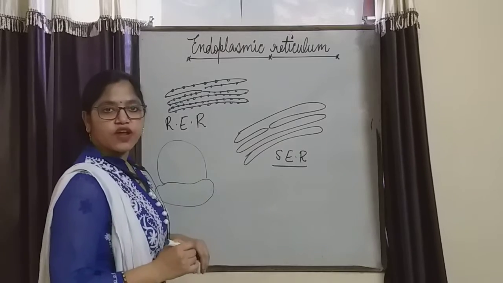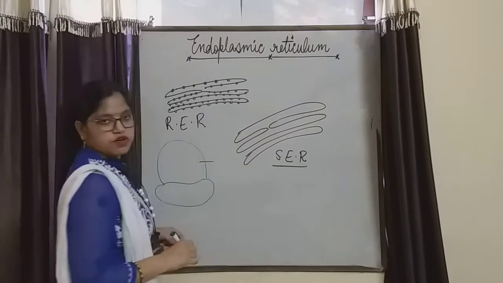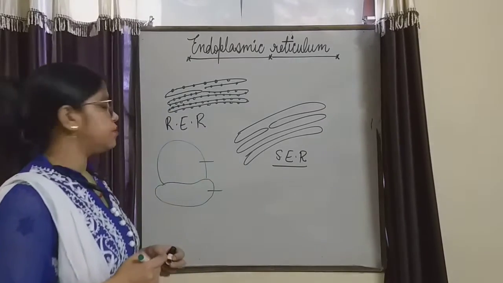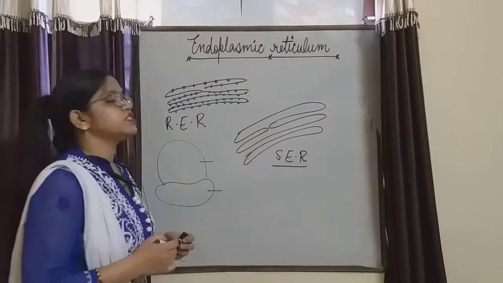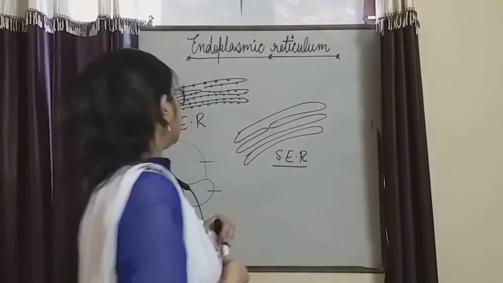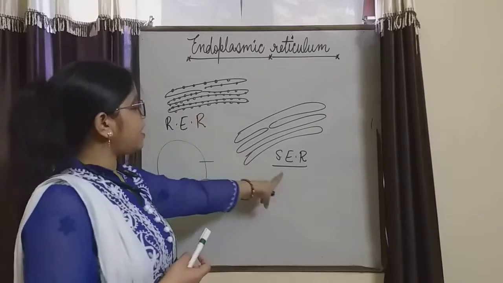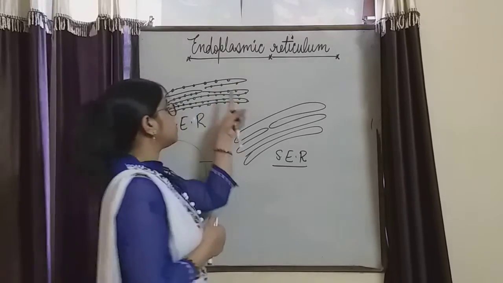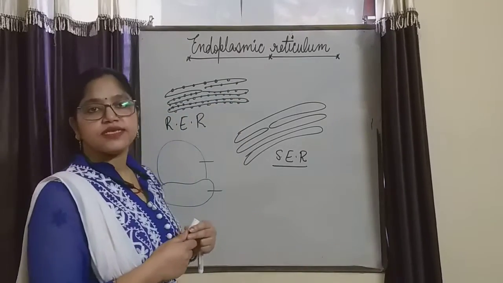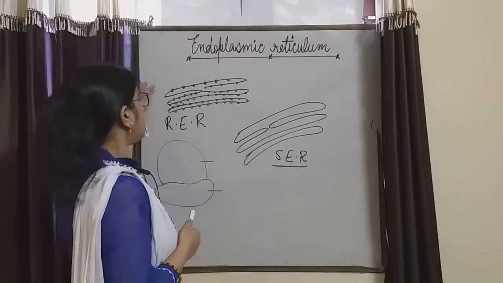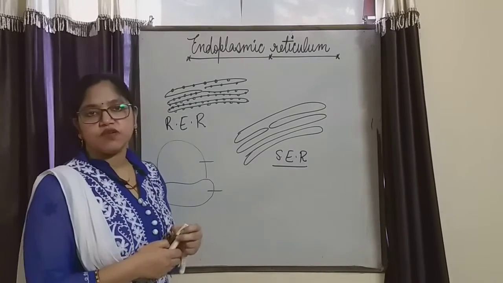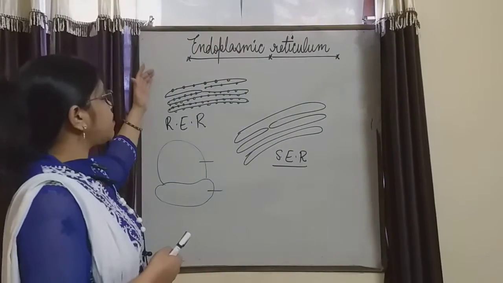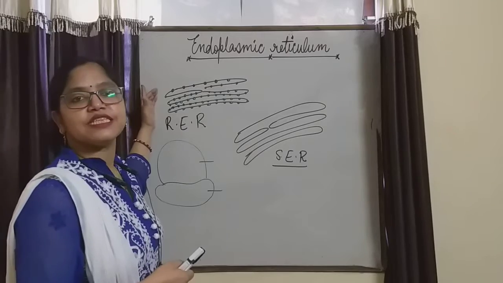This is the structure of ribosome. This is the largest unit of ribosome. This is the smallest unit of ribosome. Okay, it is made up of two units. Right? So this is rough endoplasmic reticulum and this is smooth endoplasmic reticulum. So rough endoplasmic reticulum provides the space for protein synthesis. So what is the function of rough endoplasmic reticulum? Due to the presence of ribosomes, it provides the surface for the function of protein synthesis.